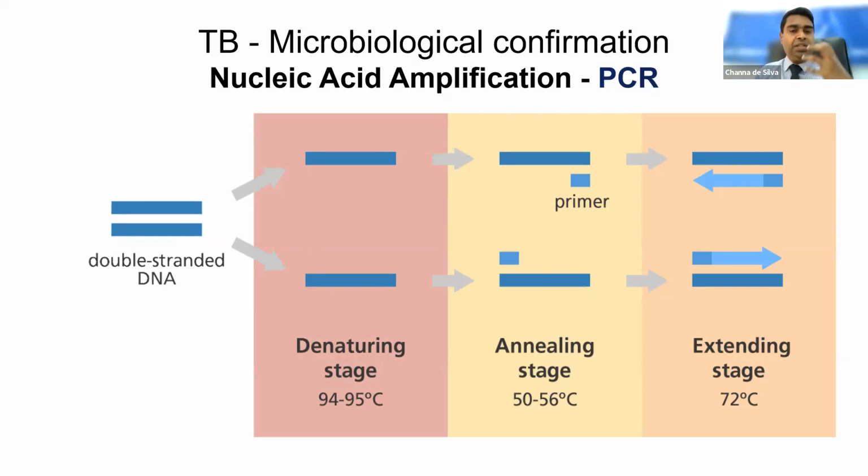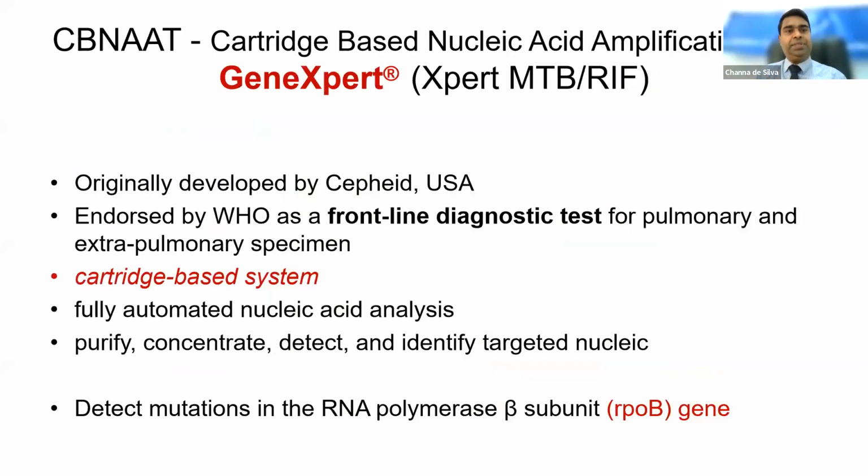So to overcome this, the CBNAAT, the cartridge-based nucleic acid amplification test, is the same test based on the PCR technique, but here the most important thing is the cartridge-based system. This was originally developed by the Cepheid company, USA, and now, for almost a decade, WHO has endorsed this as the first-line diagnostic test for pulmonary TB, and even for extrapulmonary specimens, especially in children. So this is a fully automated system.